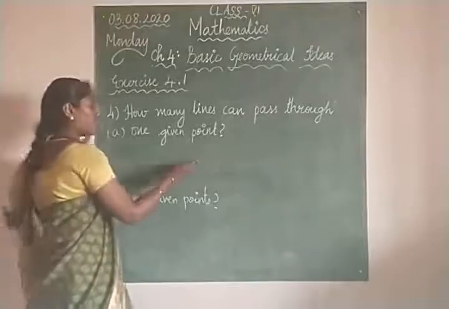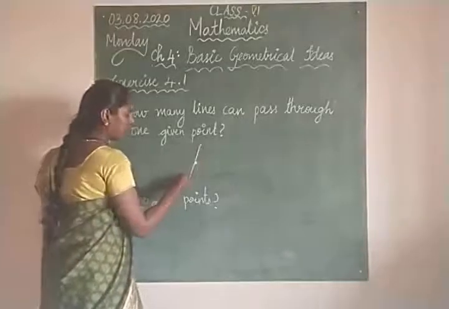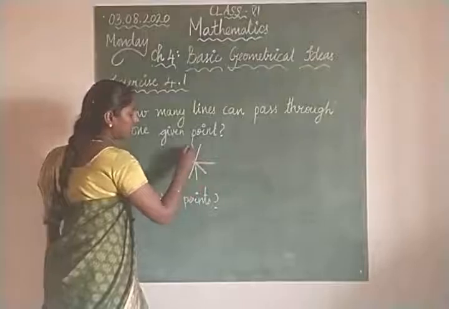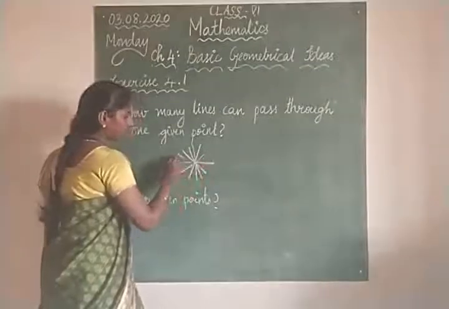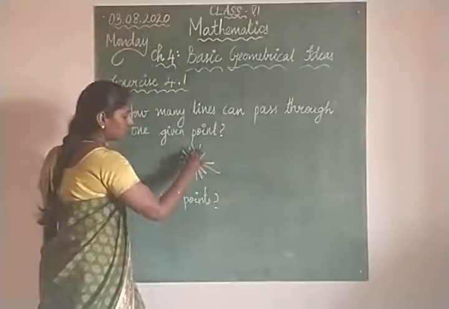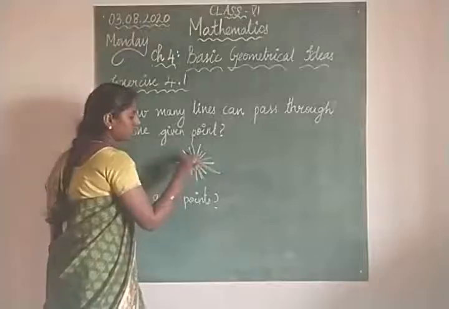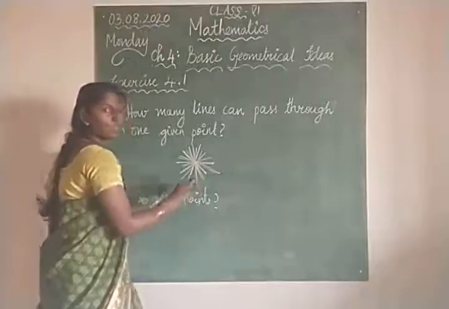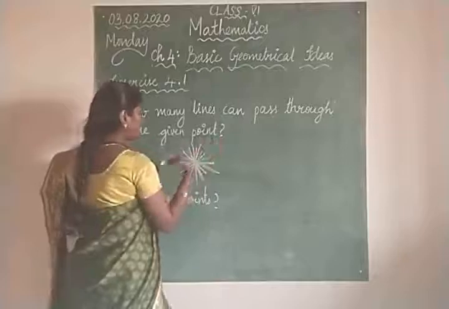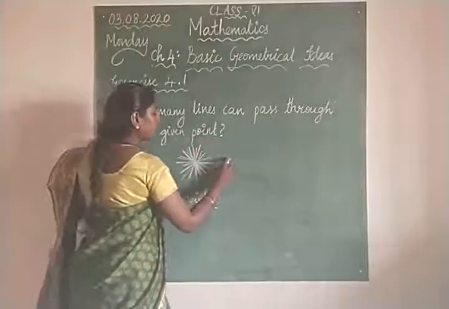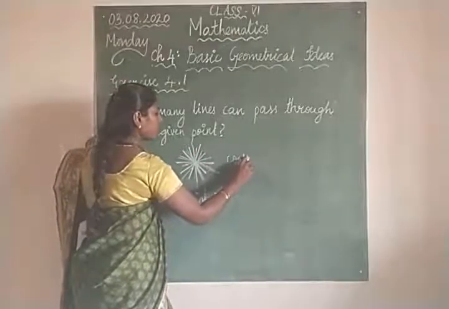So if you have a single point, you can draw many lines passing through it. Even you can draw like this, so many, there is no count at all. So here you can write countless number of lines.